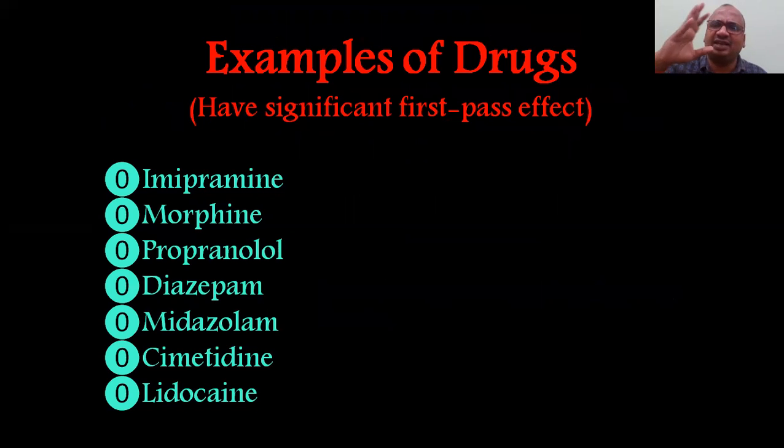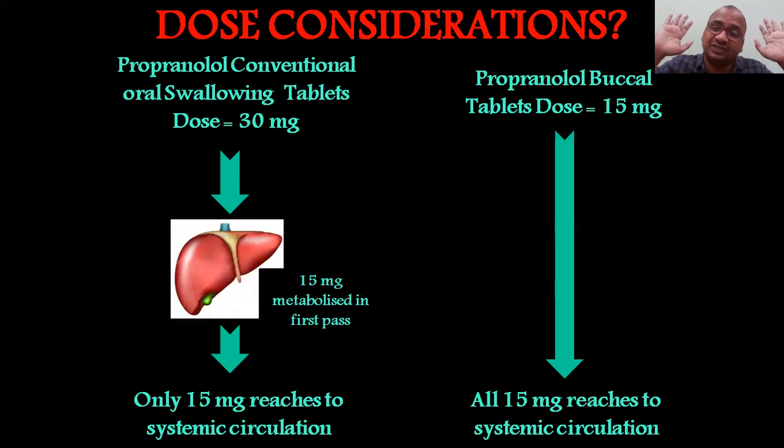For example, a number of drugs have very significant first pass, nearly 50%, not only 50%, 60-70% of the drug will be wasted in the liver itself first. The main biggest drawback. For example, imipramine, these are very important. Imipramine, morphine, propranolol, diazepam, midazolam, cimetidine, lidocaine, all these show significant first pass. Almost all the drugs show the first pass significantly. So we can reduce the dose also if you know this.